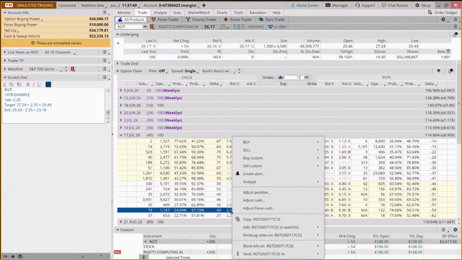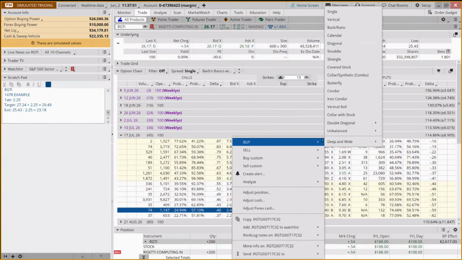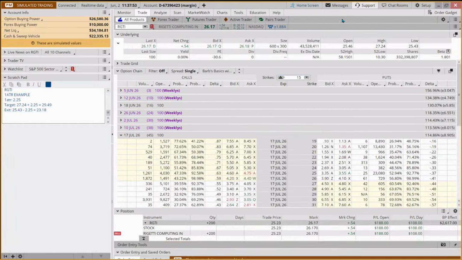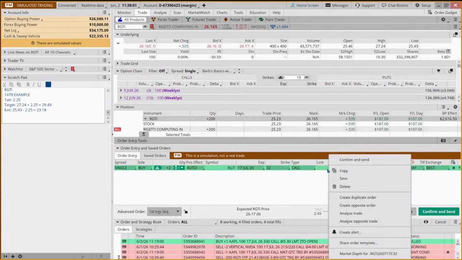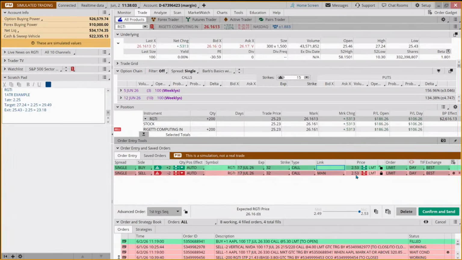So anyway, if we wanted to come out here and do two, that would be the logic behind it. And then we go to advanced order, first trigger sequence, right click, opposite order. We're going to make this a market order, good till cancel. We're doing stuff in the same order every single time.